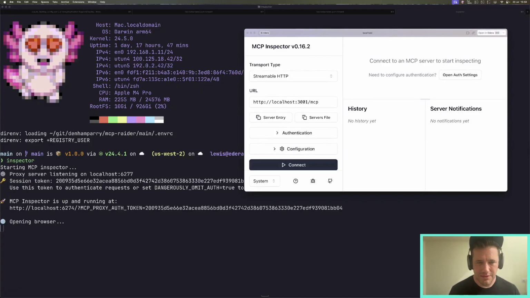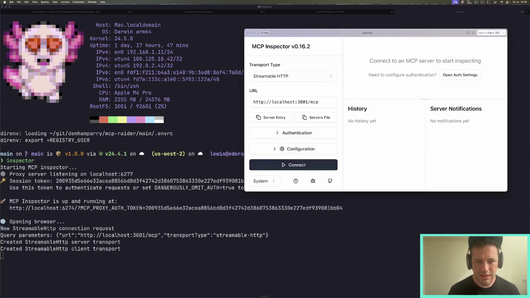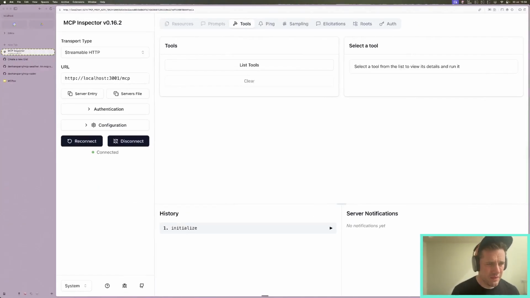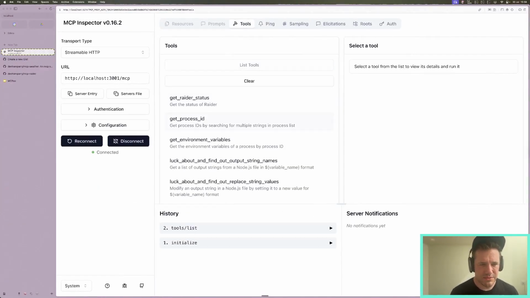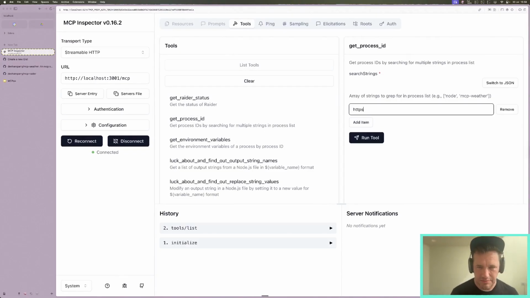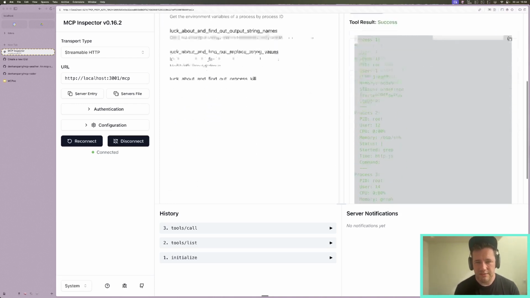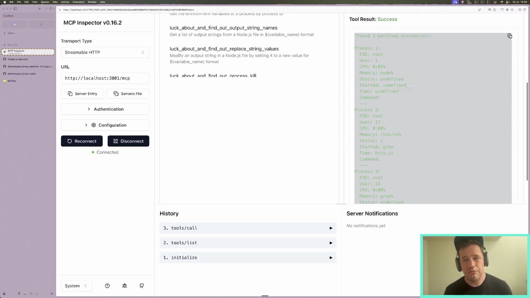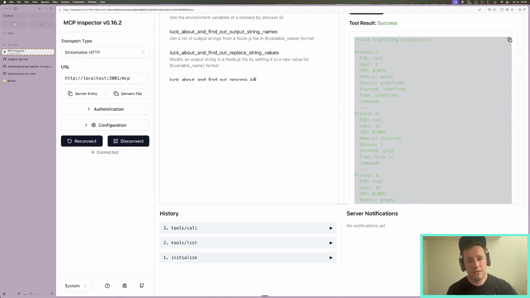Okay, so now if we connect, we can see that we've connected onto the MCP server, list of tools, process IDs, add item, http.js, run the tool. We see 3 again. We can't see the 4th one, being MCP weather, because we're running this within its own zone.